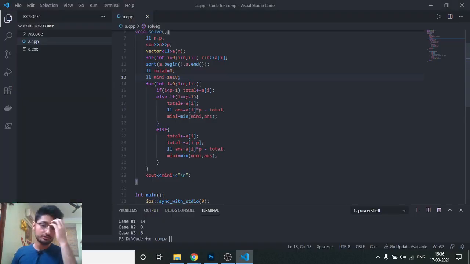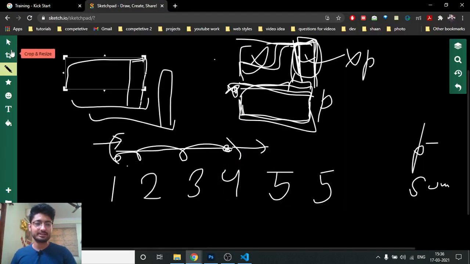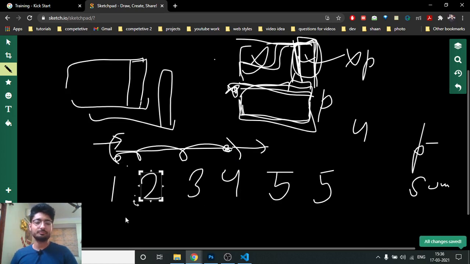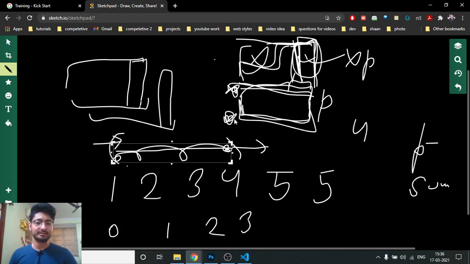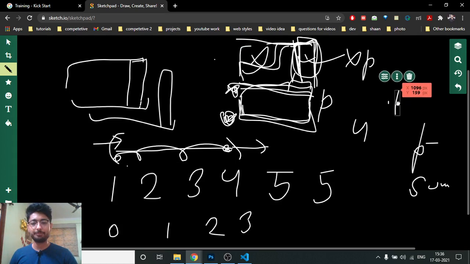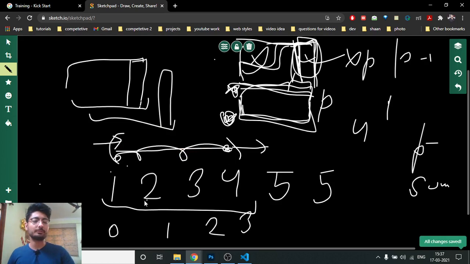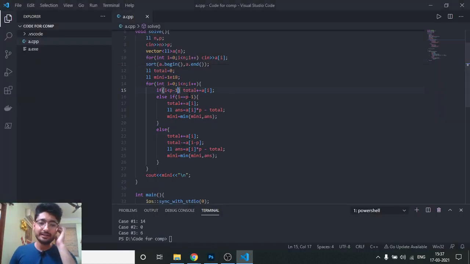I'll tell you more with the code. So whenever my i is less than P minus 1, where P is the window size, let's assume 4, the indices will be 0, 1, 2, 3. So at the third index, if the window size is P, at the P minus 1 index, I should start making my windows. But before the P minus 1 index, my window is not completed, because at the first element, second element, third element, my window is not completed. So we have to first complete my window. So if my i is less than P minus 1, we just have to add to the total.